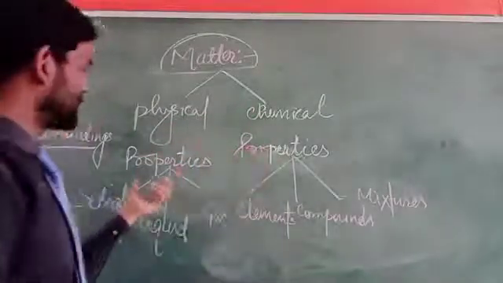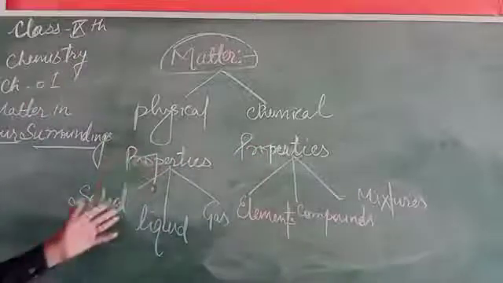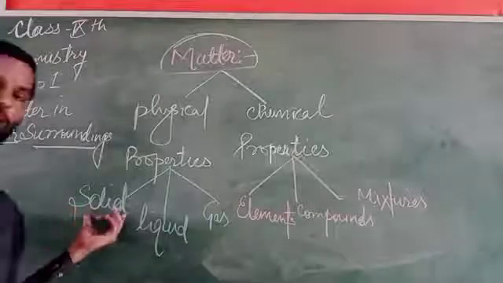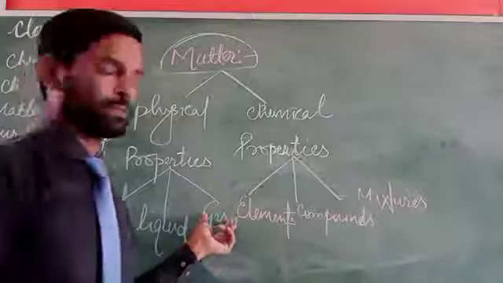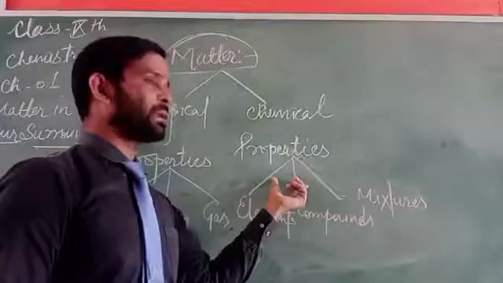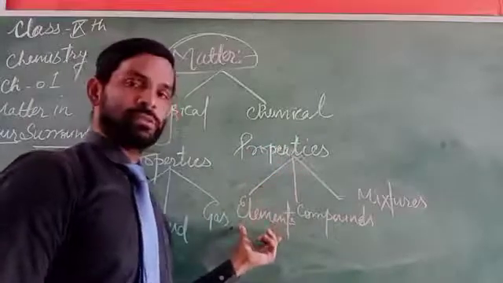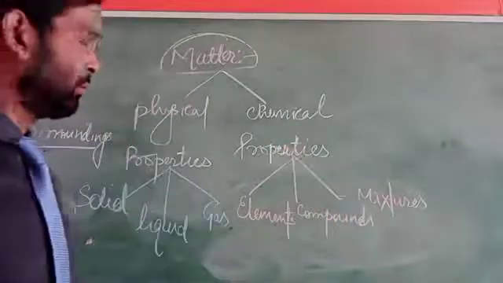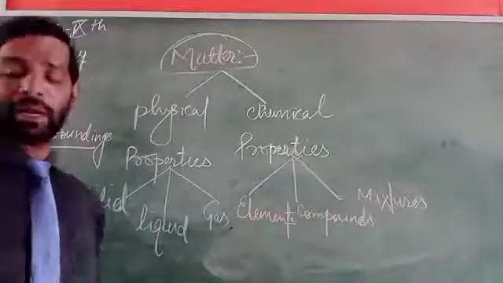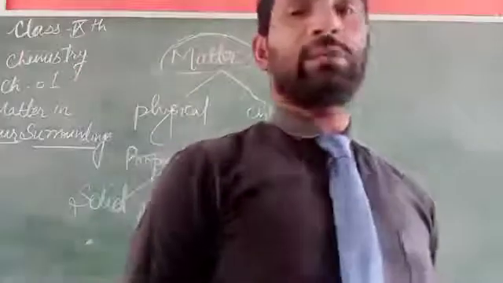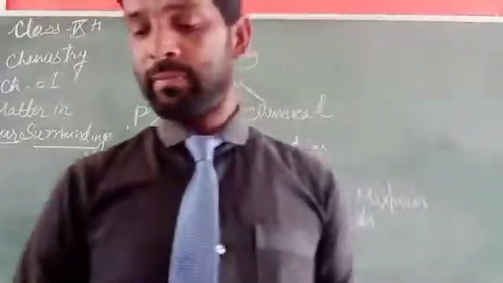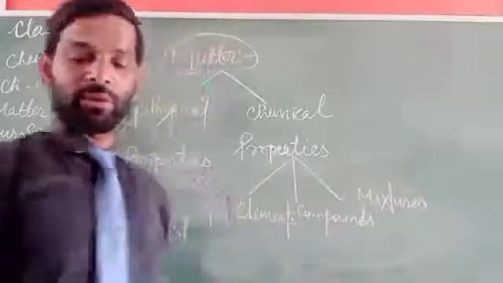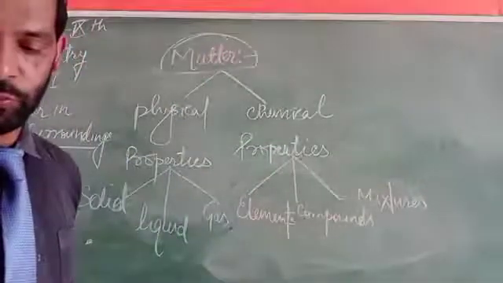In case of physical properties, the matter has three categories, that is solid, liquid and gases. And in case of chemical properties, these can be divided into elements, compounds and mixtures. So we'll have to start with the physical properties of matter, that is solid, liquid and gases. And before moving to this one, here we'll have to move on.